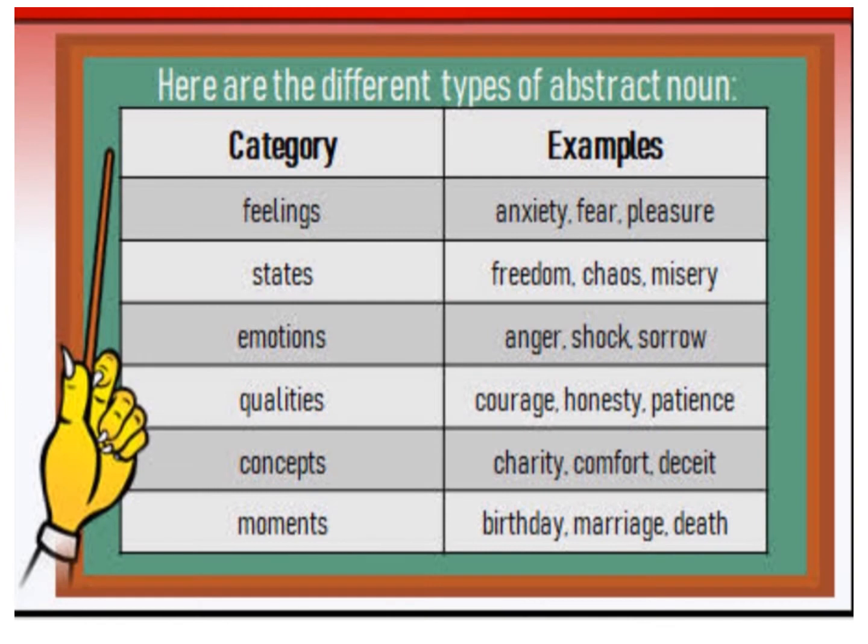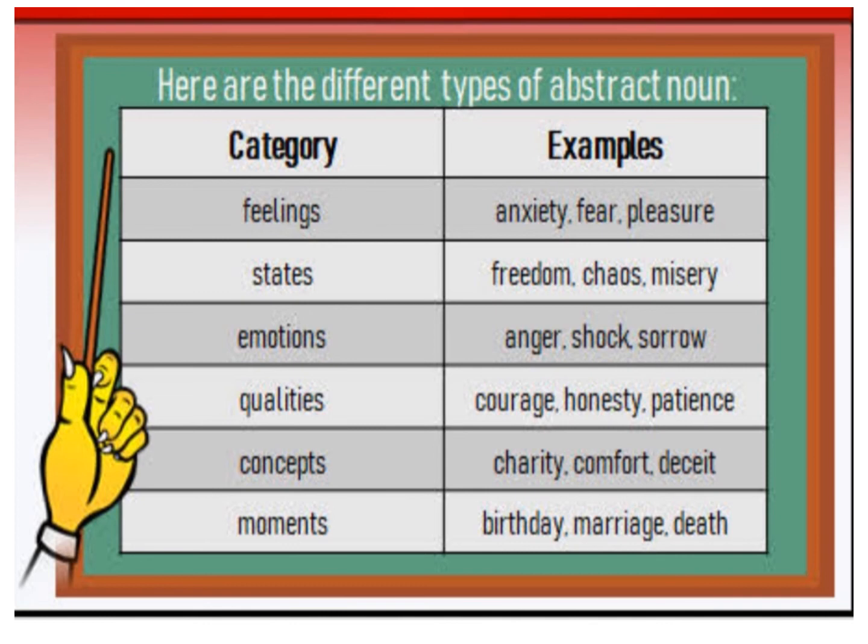Let's see some examples of different abstract nouns along with their categories. The categories are feelings, and the examples could be anxiety, fear, pleasure. States, examples could be freedom, chaos, misery. Emotions, the examples could be anger, shock, sorrow.